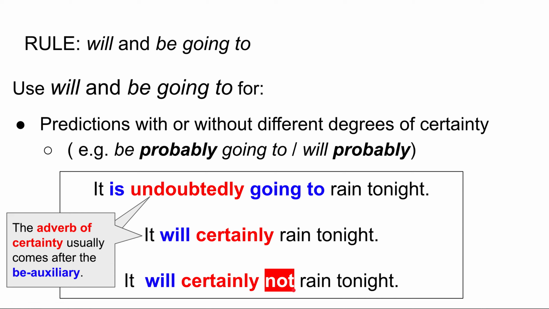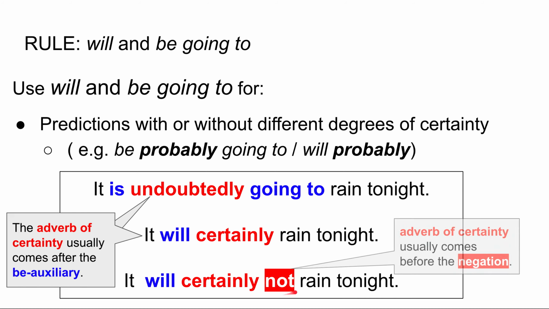If there is negation, for example, it will certainly not rain tonight, the adverb of certainty comes before the negation. So it will certainly not rain tonight. Okay, let's move on. These are usual cases. They're not set in stone. I have heard it come before the auxiliary. I have heard it come before the negation. But if you're looking at just usual cases, this is it.